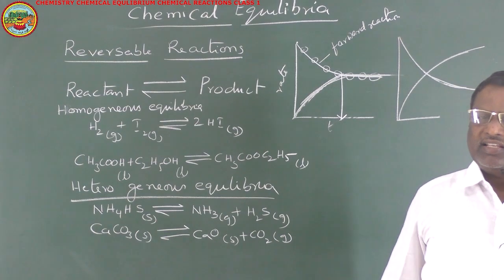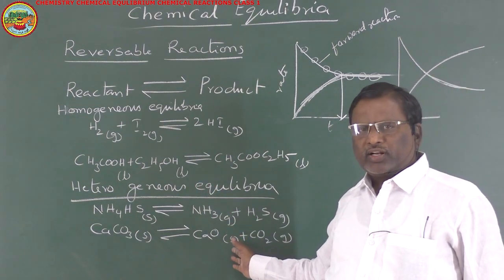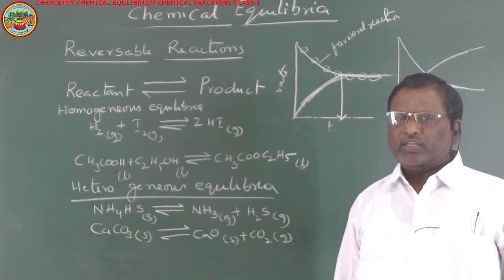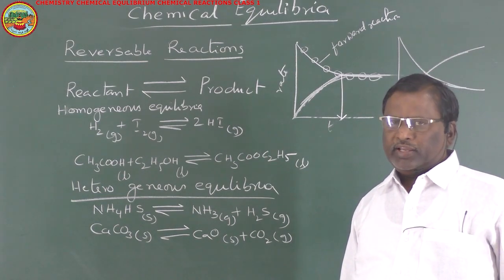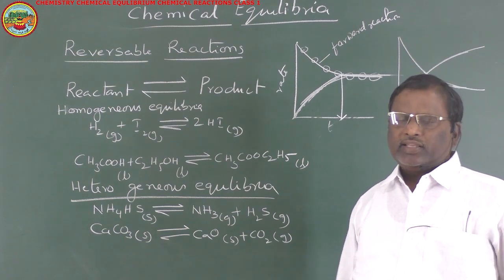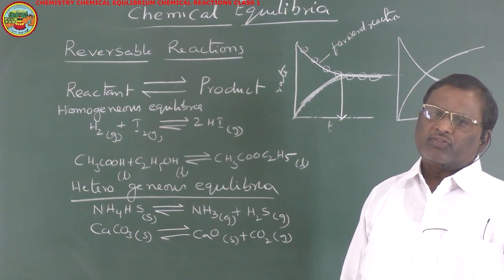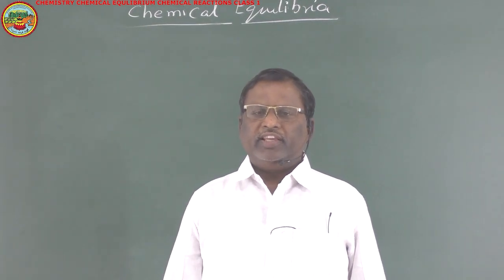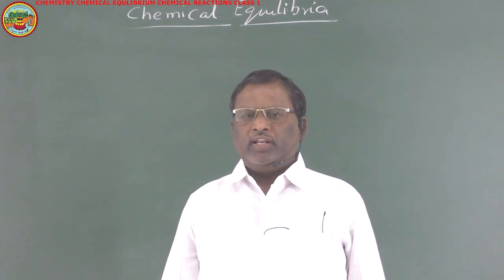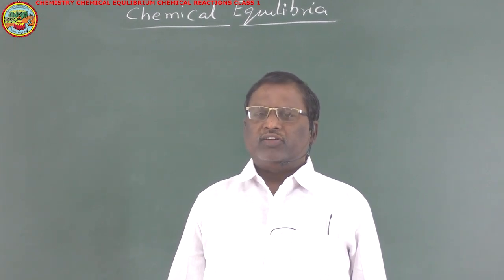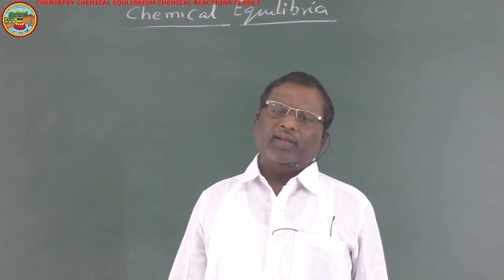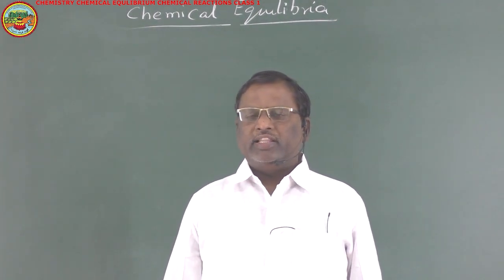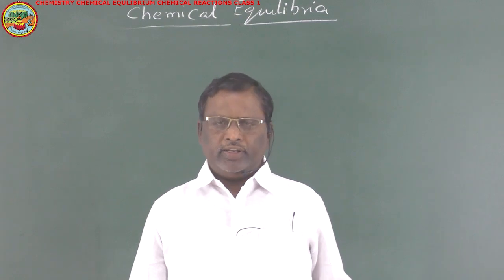But there are certain reactions in which reactants and products are at different physical states. Such reactions are said to be heterogeneous equilibria. Now, let us study the characteristic properties of equilibrium. Characteristics of chemical equilibrium. So, let us study the characteristics of equilibria by taking one example, that is the equilibria attained in the reaction of hydrogen with iodine.